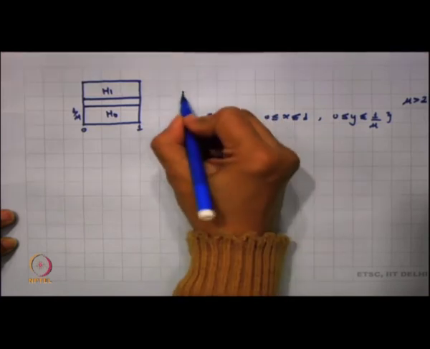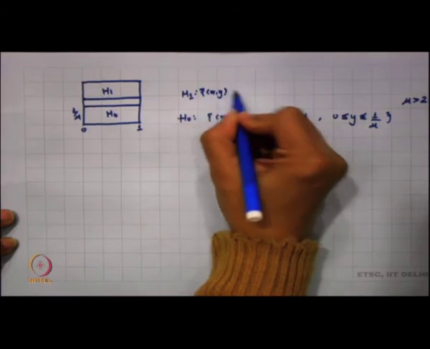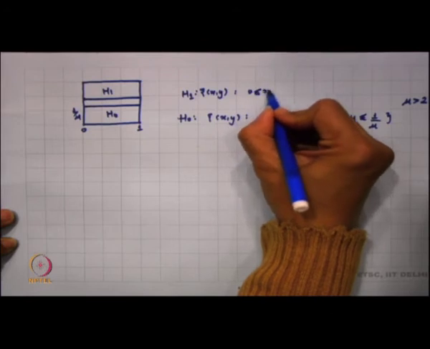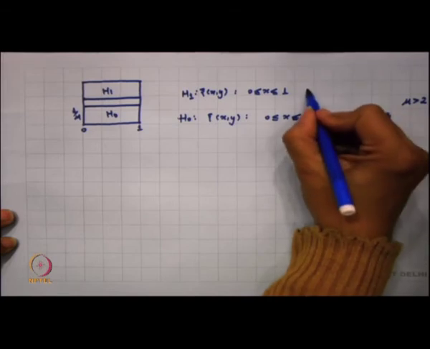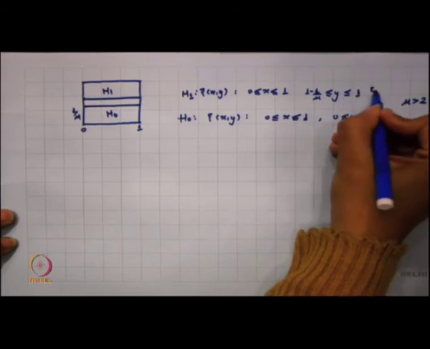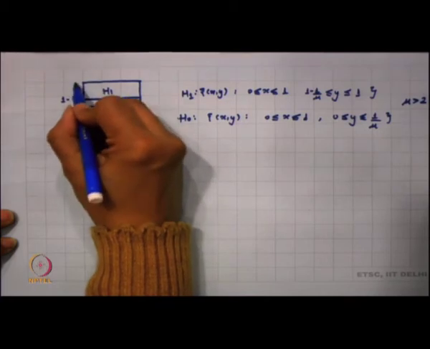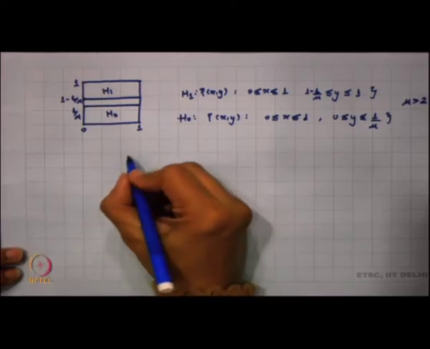And what is my H1? My H1 is again all (x, y) such that 0 ≤ x ≤ 1, and your y lies between 1 − 1/μ ≤ y ≤ 1. So, this is your H1. This is 1 − 1/μ and this is 1. Now, you are defining f affinely on this, right. So, you define it in such a manner that f of H0